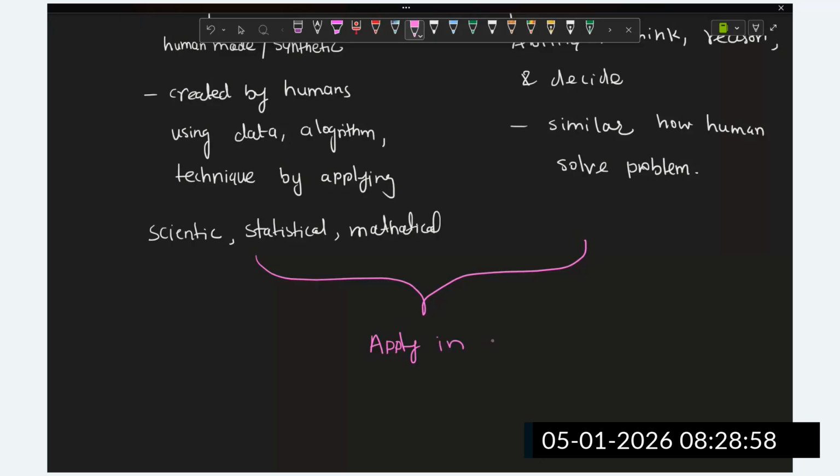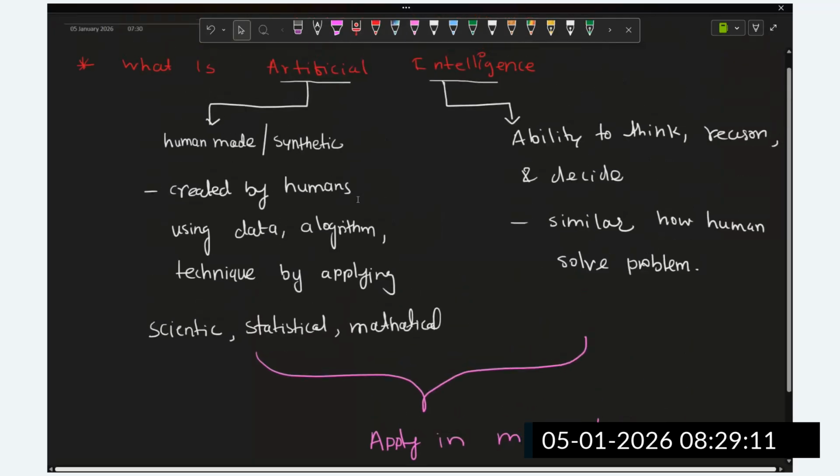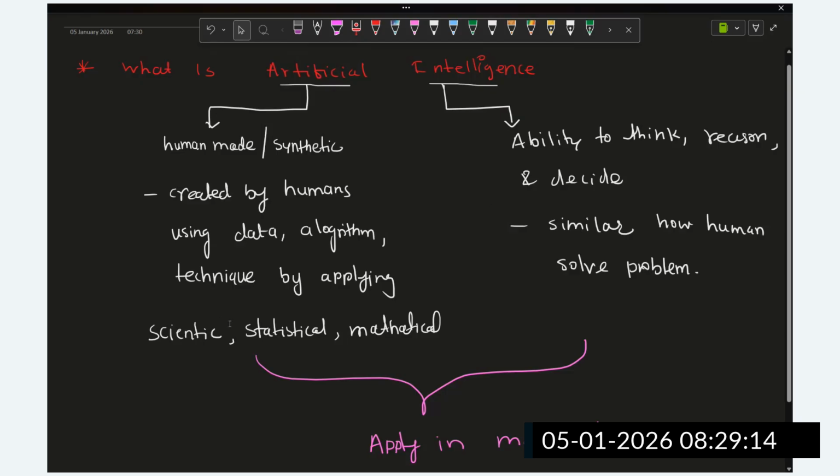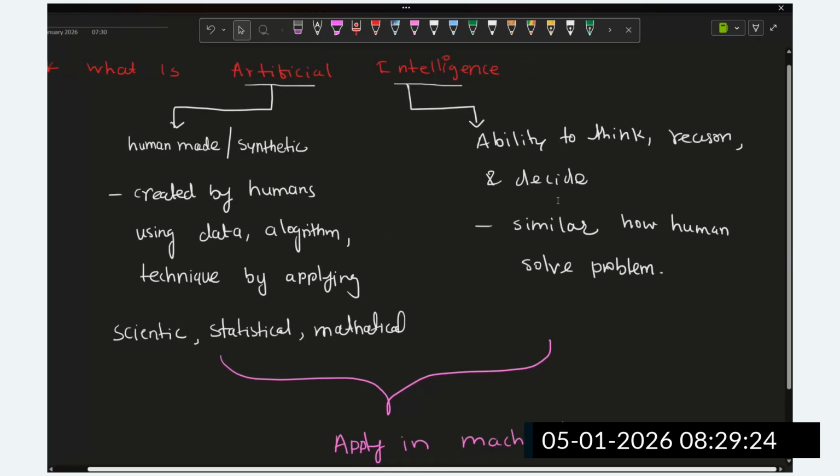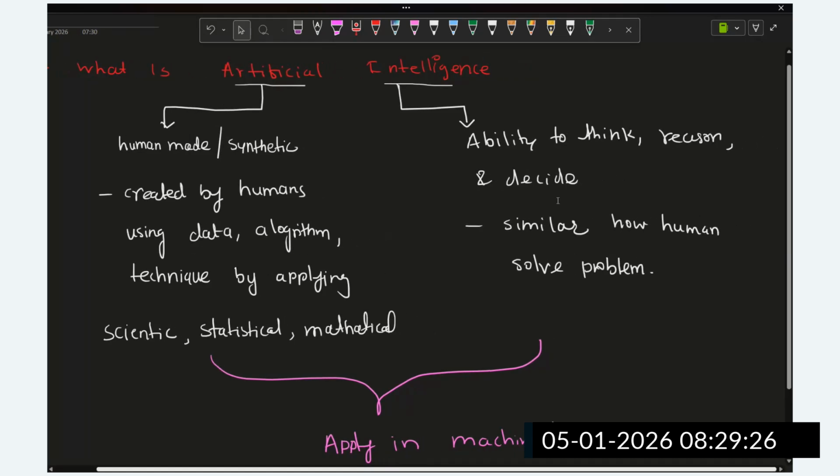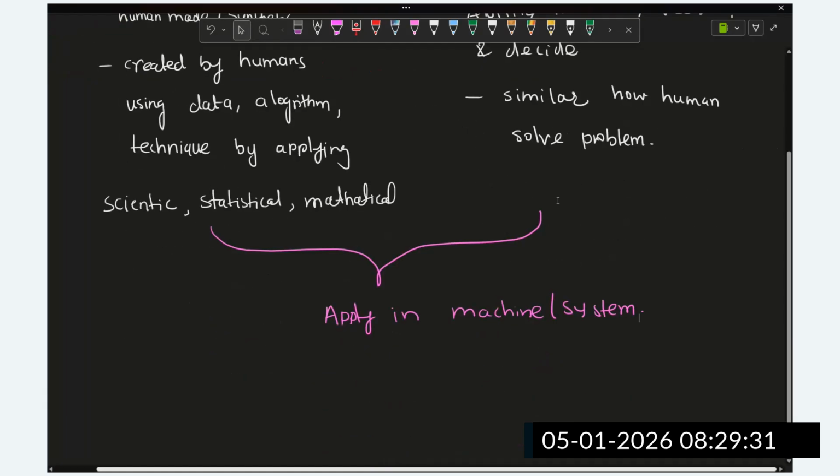We apply it in a machine or some system with the help of programming, and some statistical, scientific, and mathematical methods, so that the machine can think, reason through the problem, and make a decision, like a human does. This kind of thing we call artificial intelligence.